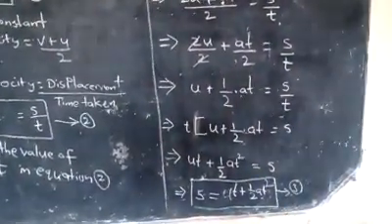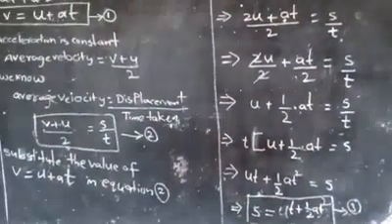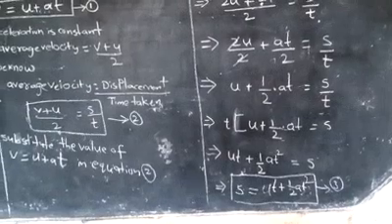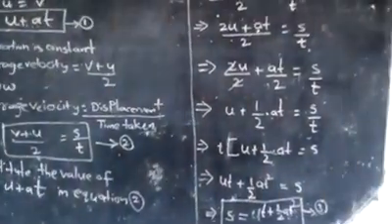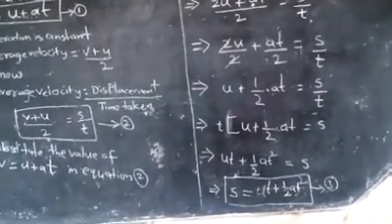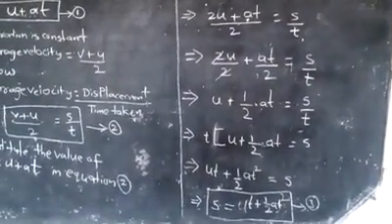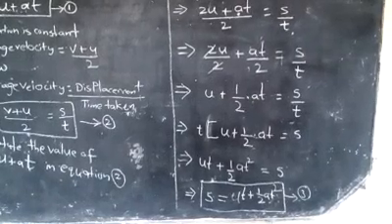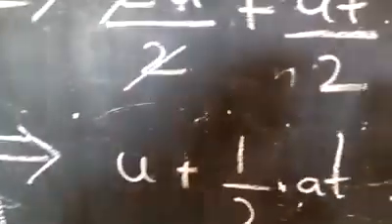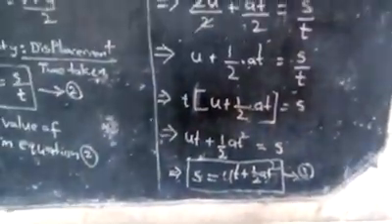Plus at/2, which we can write as half into at. Correct? We can write at/2 as half into at. So finally we get u + (1/2)at = s/t. Finally we can write u + half into at is equal to s by t. So in this case we observe that s by t.